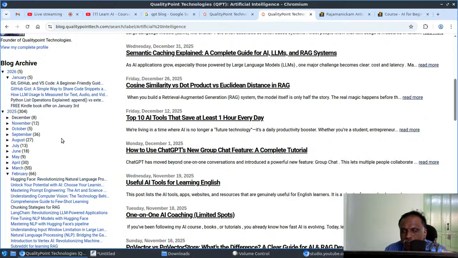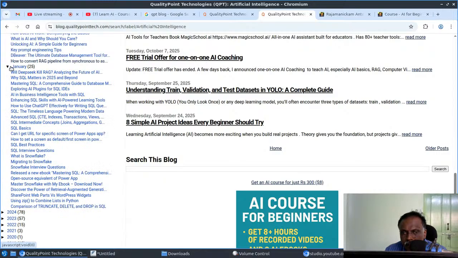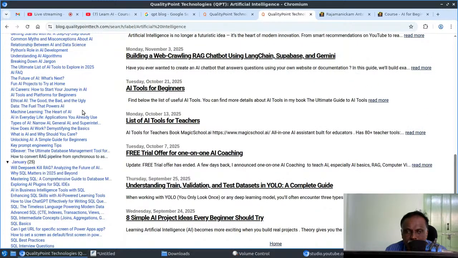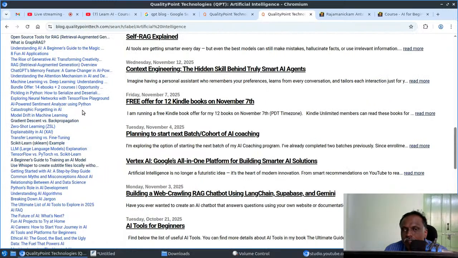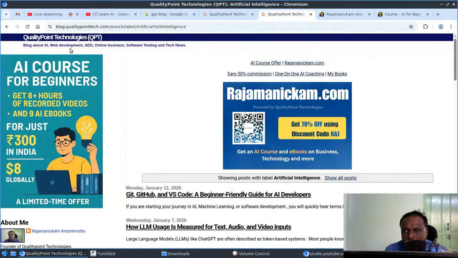But before that, all the links are related to other things like SQL, PHP, software testing, QTP automation, and a lot of other things, especially testing and web development. Apart from that, SEO, digital marketing, that kind of stuff. As I specified here, it is useful for small businesses. And recently AI also: if you are running a small business, knowing AI is very important.